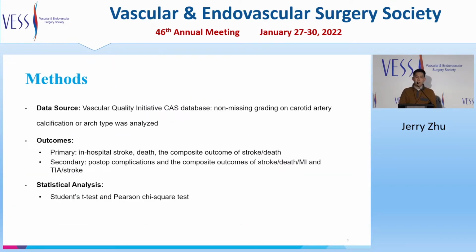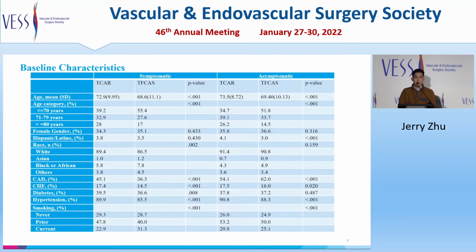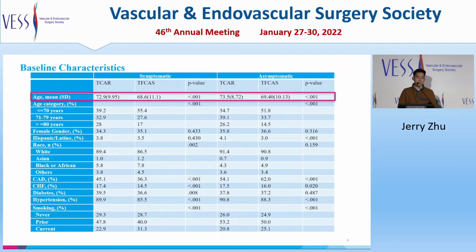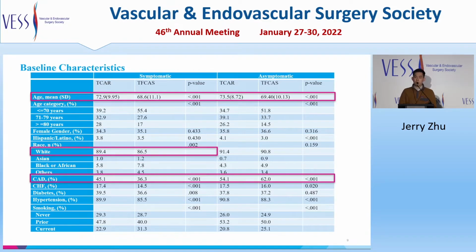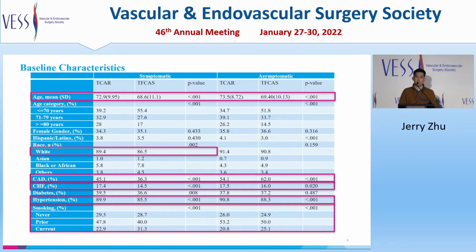Primary outcomes included in-hospital stroke, death, and a composite outcome of stroke or death. Secondary outcomes included post-op complications and the composite outcomes of stroke, death, or MI, as well as TIA or stroke. The different symptom status cohorts were fairly similar. However, there were differences between patients based on the revascularization approach of TCAR or TFCAS. TCAR patients were generally older, of white racial background, and had more comorbidities such as coronary artery disease, congestive heart failure, hypertension, and were more likely to have previously smoked compared to TFCAS patients.